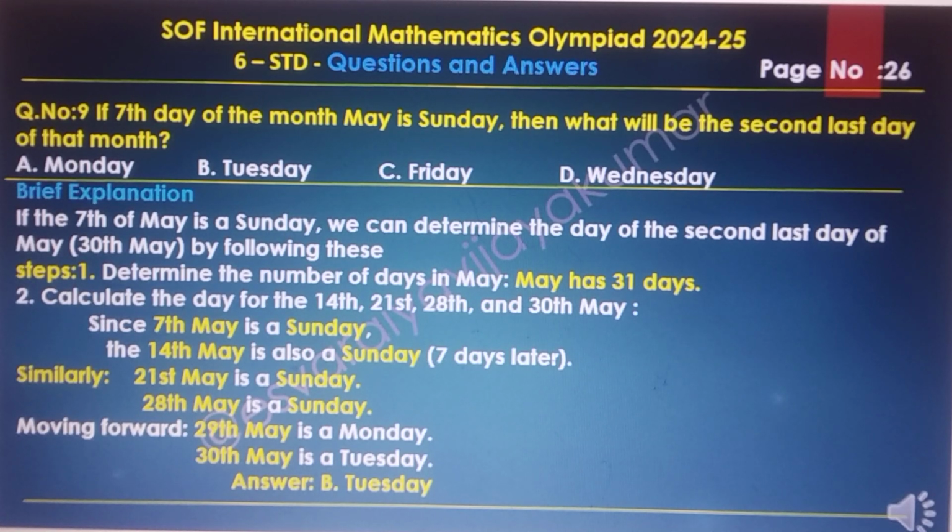Second is the calculation of the days for the 14th, 21st and 28th of May. Since 7th May is a Sunday, the 14th May is also a Sunday, 7 days later. Similarly, 21st May is a Sunday and 28th May is a Sunday. Moving forward, 29th May is a Monday and 30th May is a Tuesday. So the final answer is Tuesday. Here I have used yellow color for better understanding purposes.